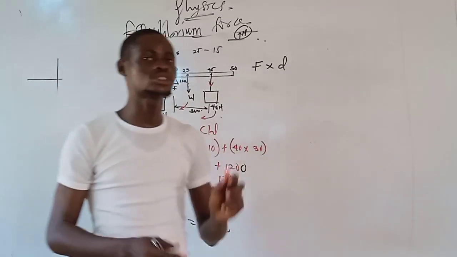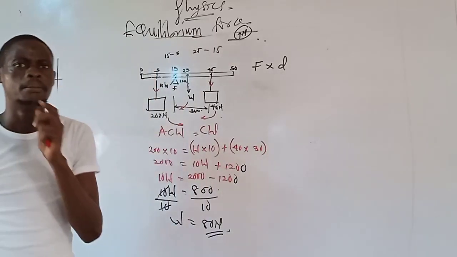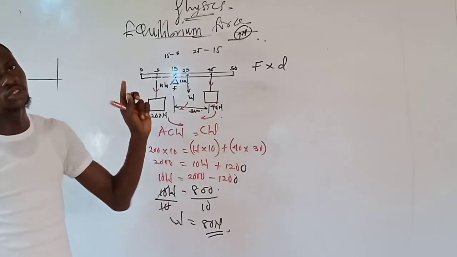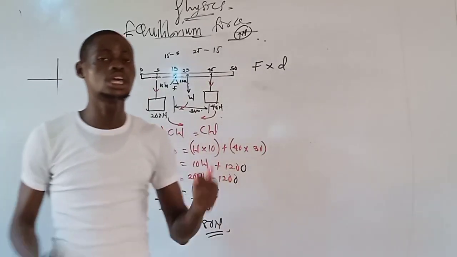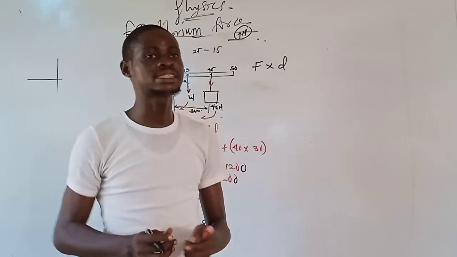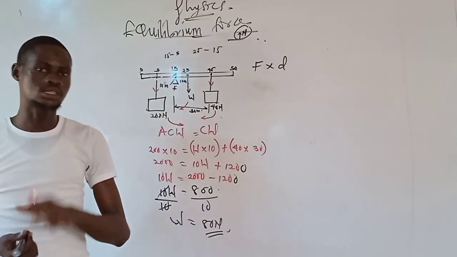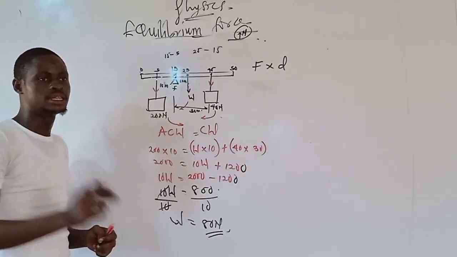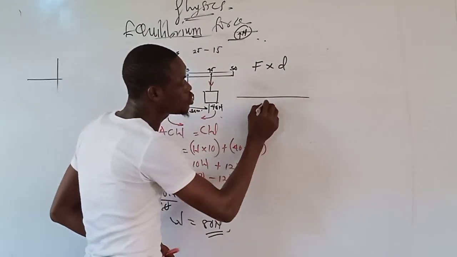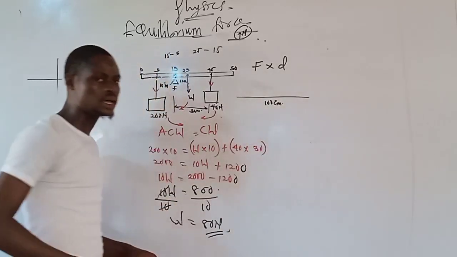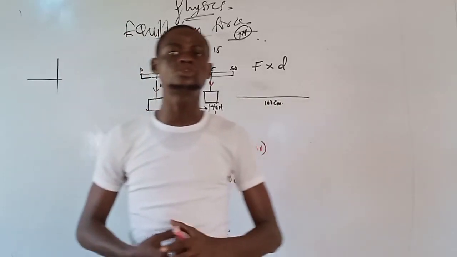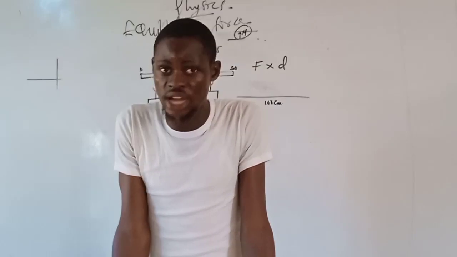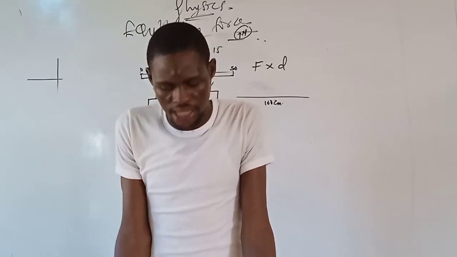Now, that is a question under equilibrium. Likely, they might tend to change this. They will just give a uniform meter rule. Whenever they say a uniform meter rule and they didn't give you the length, then they are referring to the total length to be equal to 100 centimeter. A uniform meter rule has 100 centimeter as its total length. If you are not given any length, please note that.